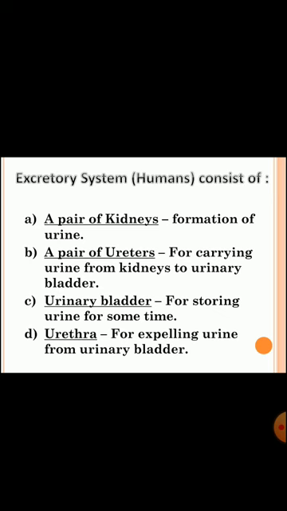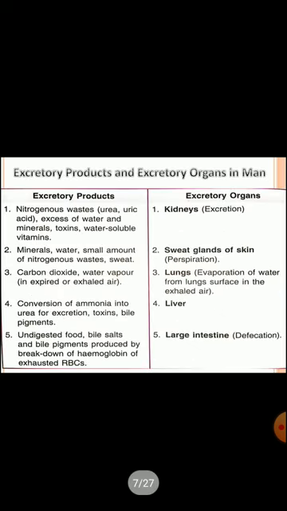Clear? There are various excretory products related with excretory organs in humans, such as nitrogenous waste like urea and uric acid, excess of water and minerals, toxins, and water soluble vitamins, which are the excretory products of the kidney, and kidneys work for excretion.